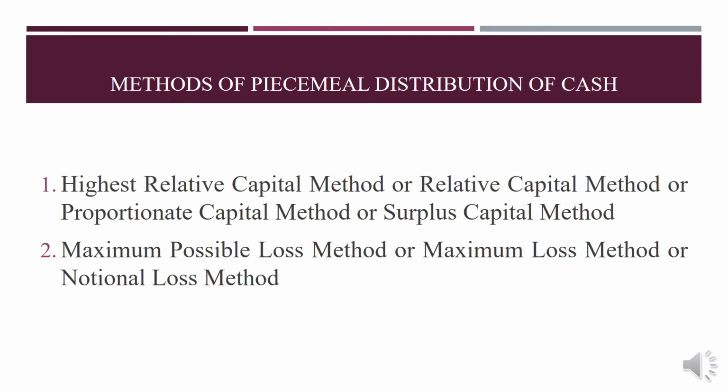Now, methods of piecemeal distribution of cash. There are two methods. The first one is the highest relative capital method, or relative capital method, also called the proportionate capital method, or popularly the surplus capital method. The second method is the maximum possible loss method, or maximum loss method, also called the notional loss method. But according to our syllabus, we have only the surplus capital method, and therefore in this video we will discuss surplus capital method problems only.